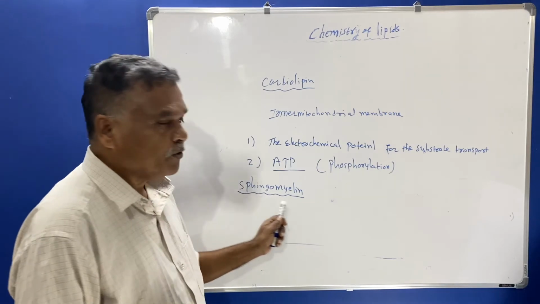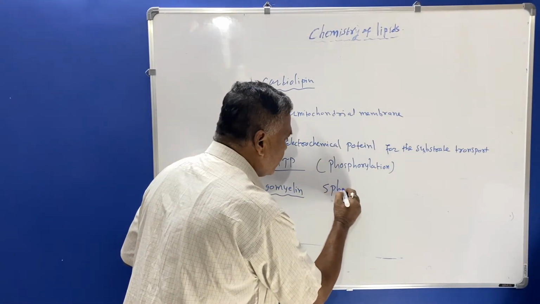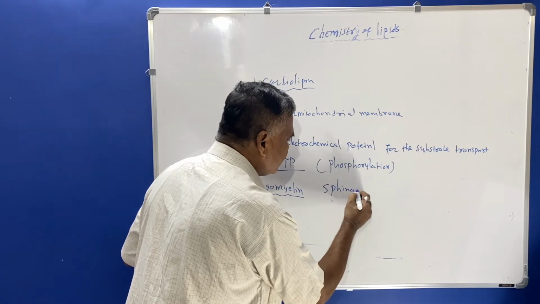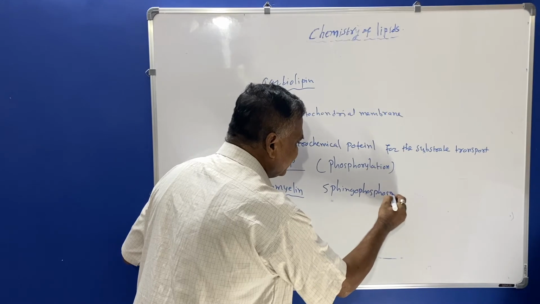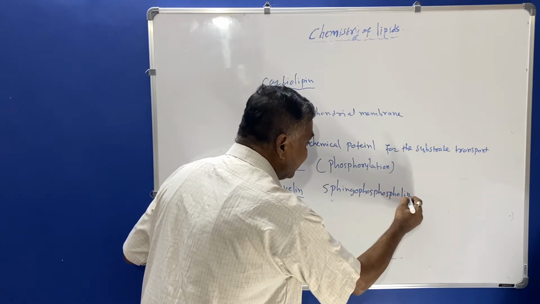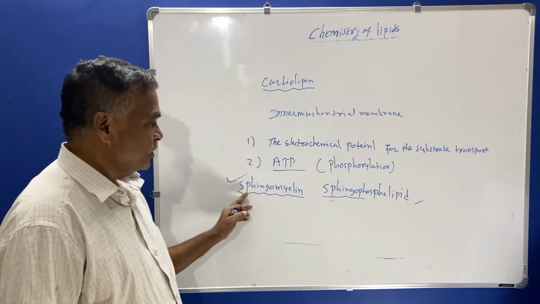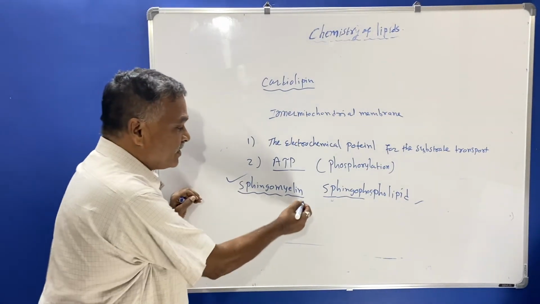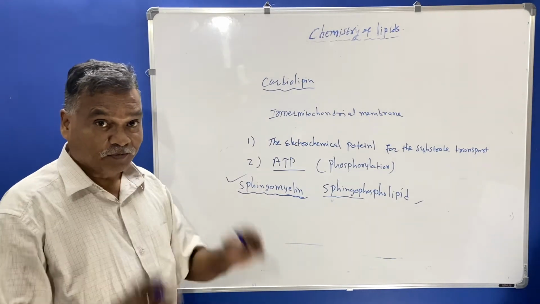The example of sphingophospholipid is sphingomyelin. Myelin means you must know that these are present in the myelin sheath of the nerve.